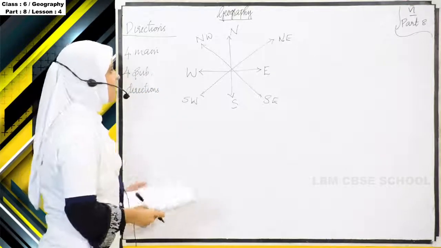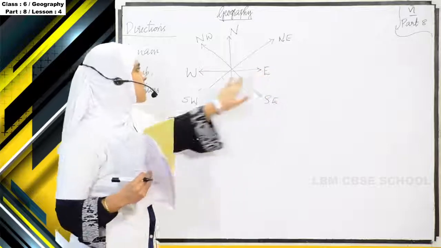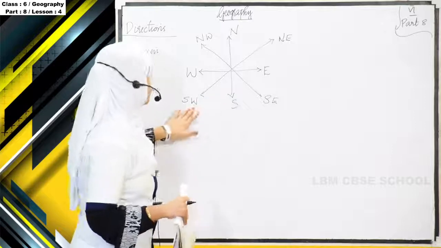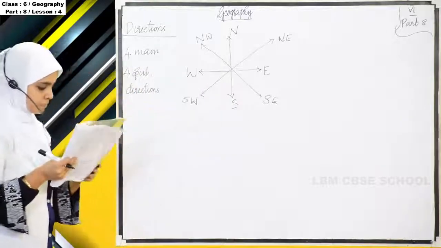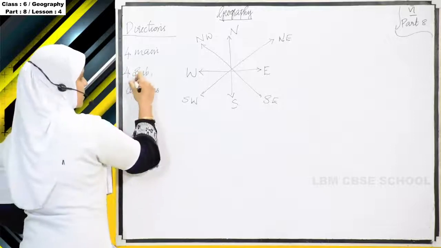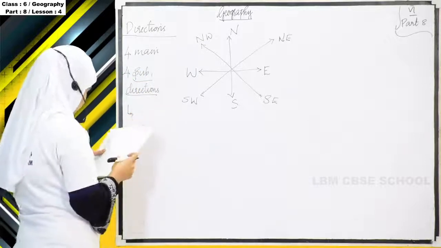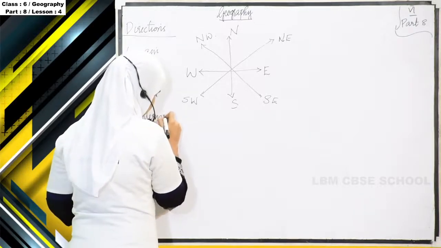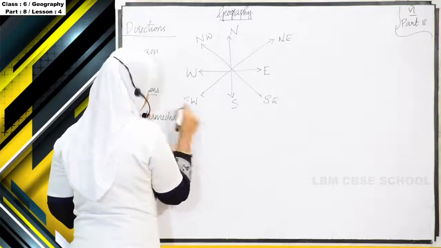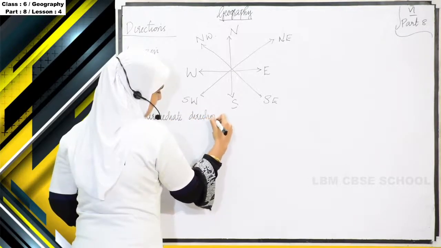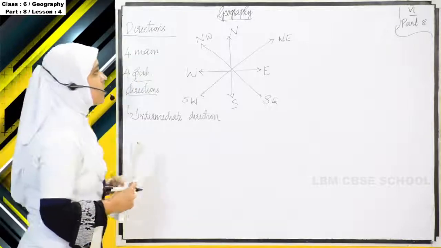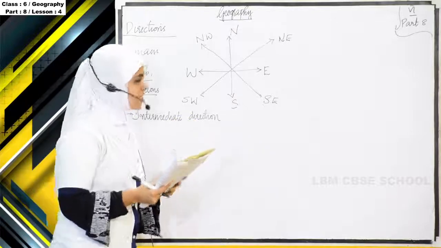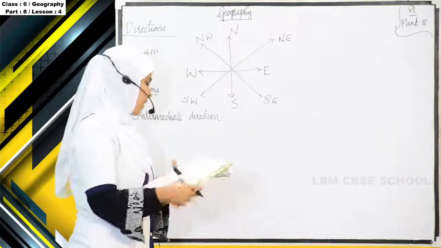So what are the main directions? North, south, east and west. Then comes the sub-direction northeast, southeast, southwest and northwest. The sub-directions are otherwise known as intermediate direction, as they fall in between the main directions.